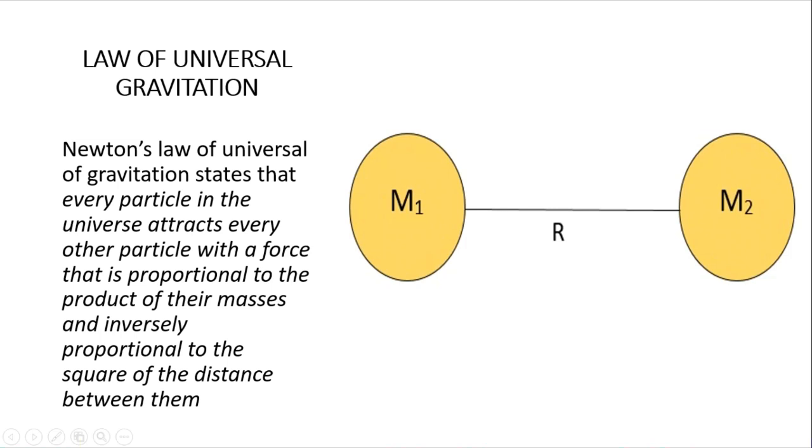As you can see, M1 is the first mass, and M2 the second. The force of attraction between these two masses is directly proportional to the product of their masses. What do we mean? When I multiply M1 times M2, the force of attraction is directly proportional. That is, the magnitude of the force is equal to M1 times M2. And then this same force is also inversely proportional to the square of their distance. So let's assume M1 to M2 is 2 meters. When I square 2 meters, I will get 4. Right? So you are saying that the force is also equal to 1 over 4 of their distances. You get that?